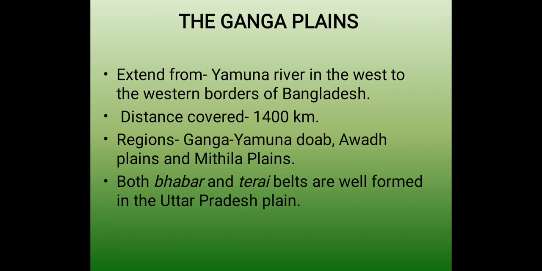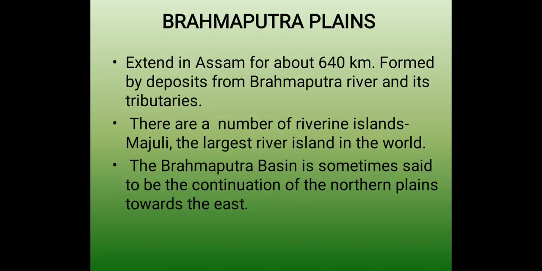Now we will talk about the Ganga Plains. The Ganga Plains extend from the Yamuna River in the west to the western borders of Bangladesh. It covers a distance of 1,400 kilometers and the regions are the Ganga Yamuna Doab, Awadh Plains and Mithila Plains. Both Bhabar and Terai belts are well formed in the Uttar Pradesh plain. Now we will talk about the Brahmaputra plain. These are also a part of the northern plains of India. They extend in Assam for about 640 kilometers. There are a number of riverine islands. Majuli is the largest river island in the world.